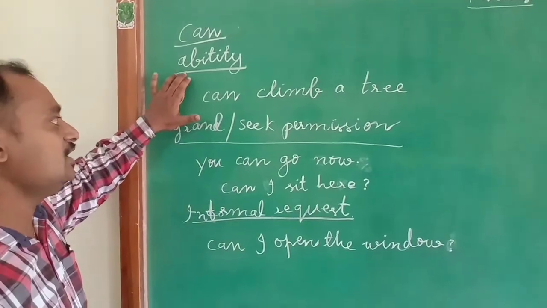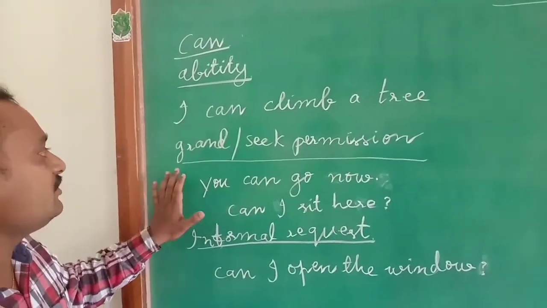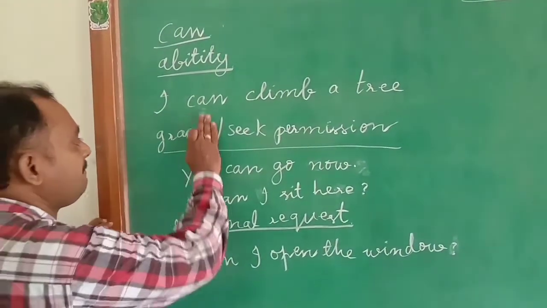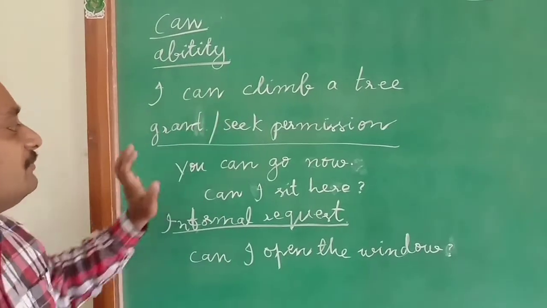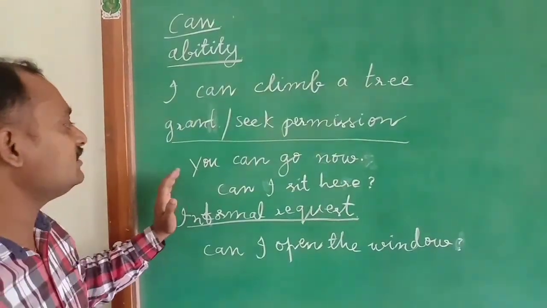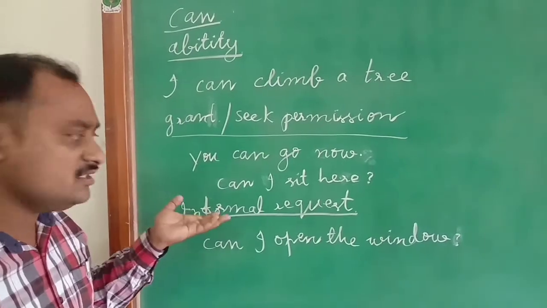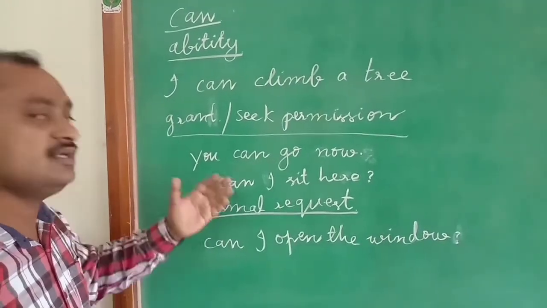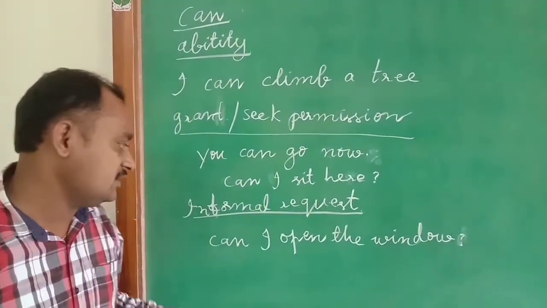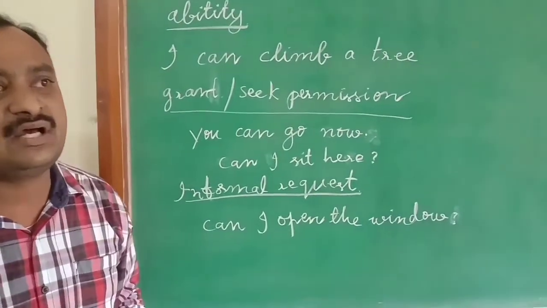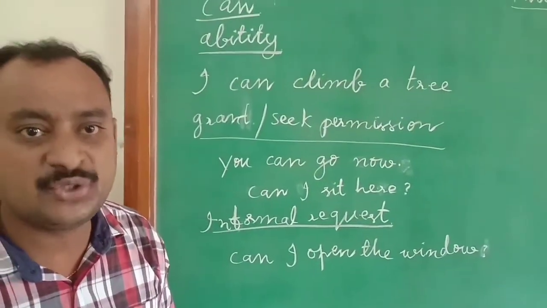First, we use it for ability: I can climb a tree. Next, to grant or seek permission, we use can: you can go now, can I sit here? And for informal requests also we can use can: can I open the window? Can I borrow your pen? Can I borrow your book?